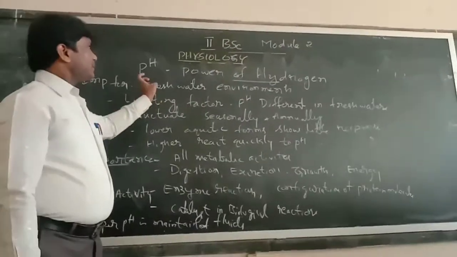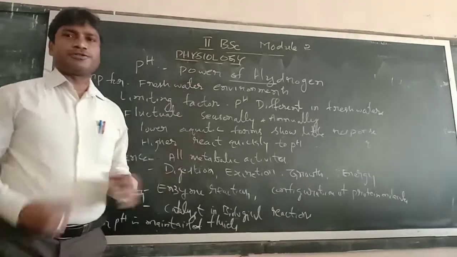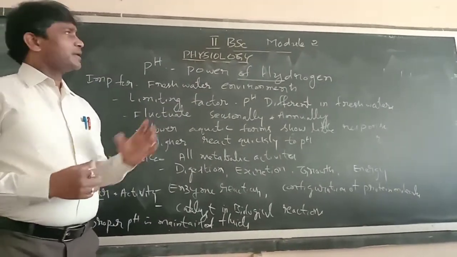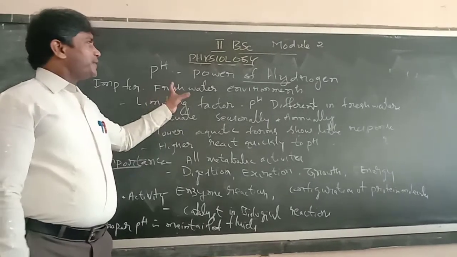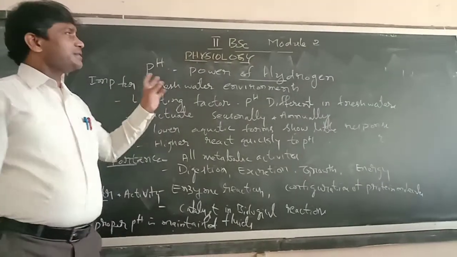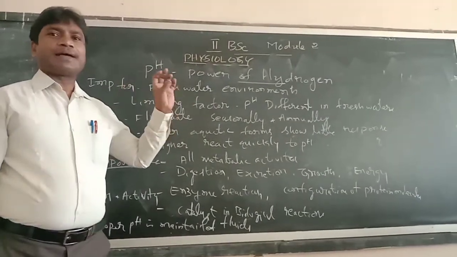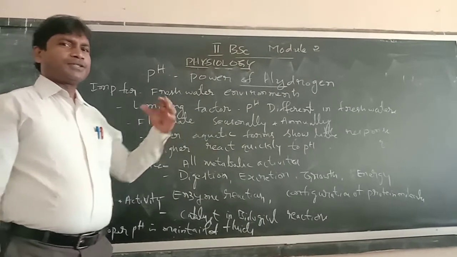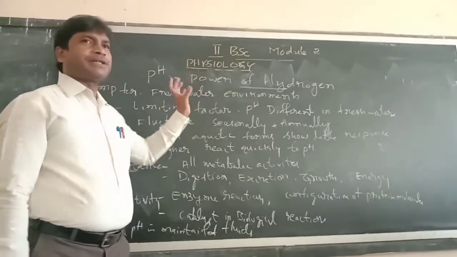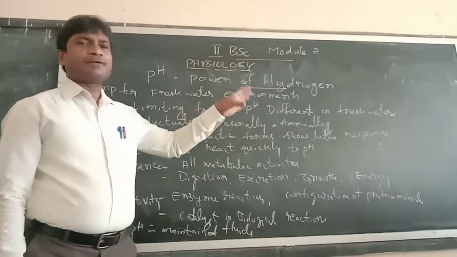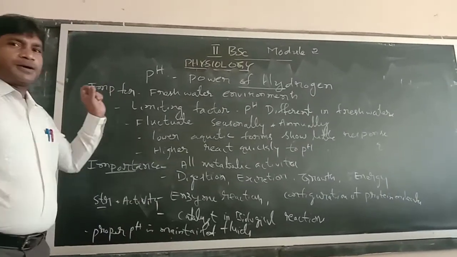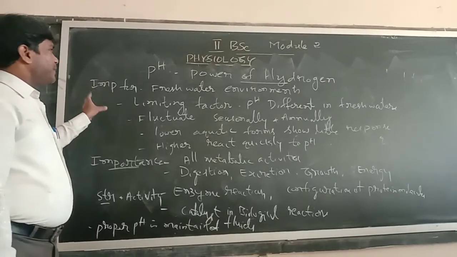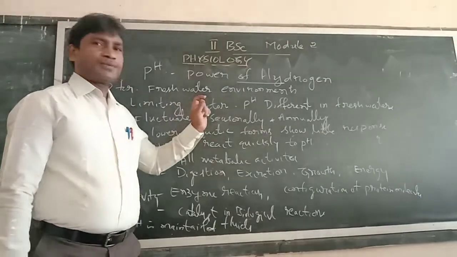pH generally means the power of hydrogen, that is, the hydrogen ion concentration. How do we define pH? pH is the negative logarithm of hydrogen ion concentration. So you find the hydrogen ion concentration and take its negative logarithm. This concept of pH is very important for freshwater environments.